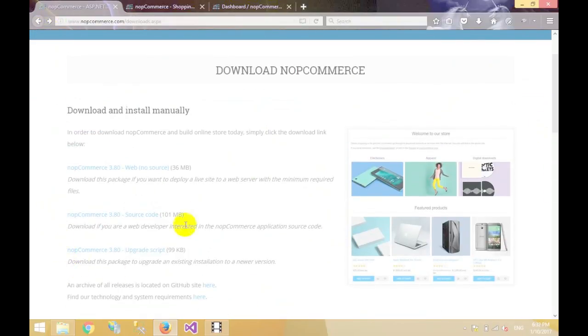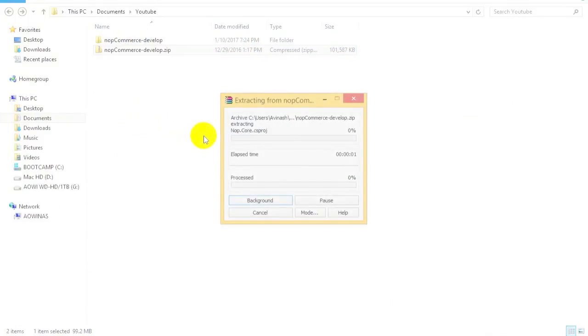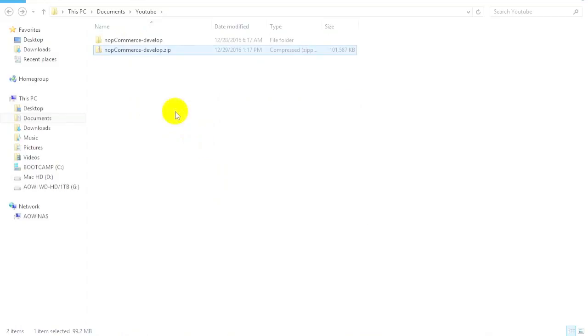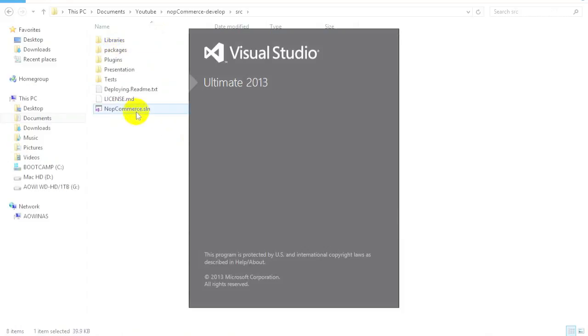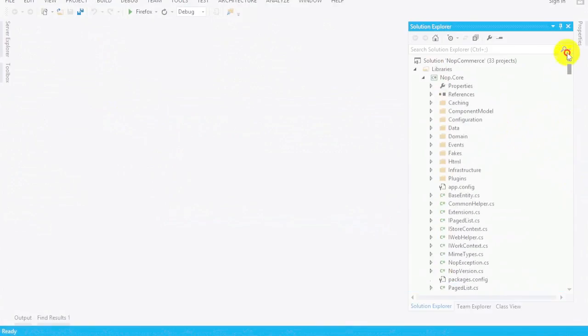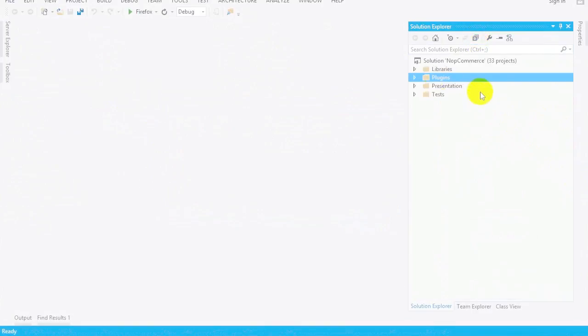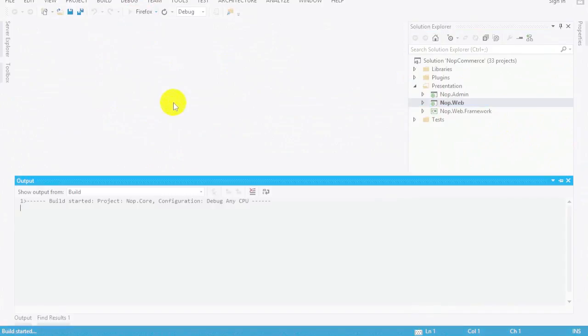After downloading you will get a zip file. Unzip it, click on Nop-Commerce, source, and then the source file. It will open in Visual Studio. Click on Nop.Web, then debug it in your default browser. So it will open in your browser.